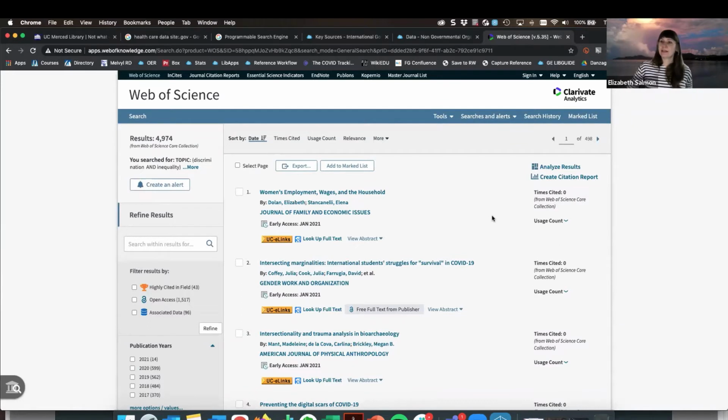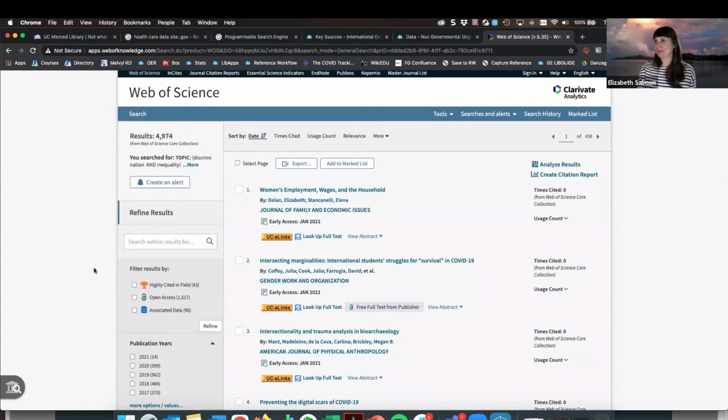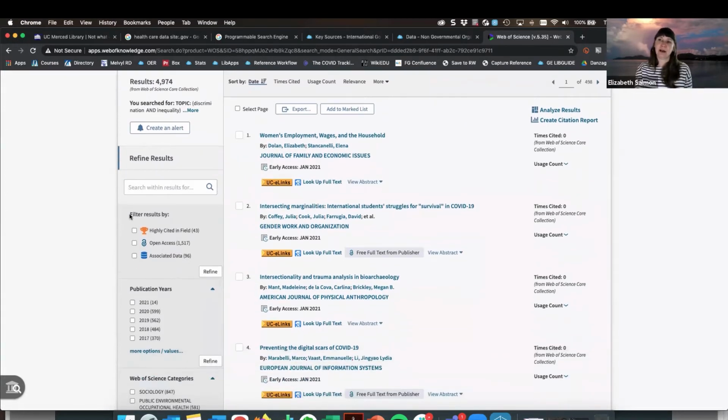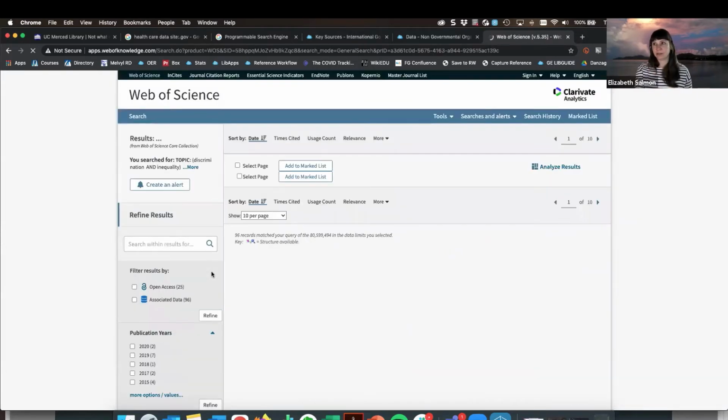And so in this case, of course, this was a really broad search. And so I would likely need to narrow this down in a few different ways. But I do have the option over here to filter my results by associated data. And so now I'm going to refine.